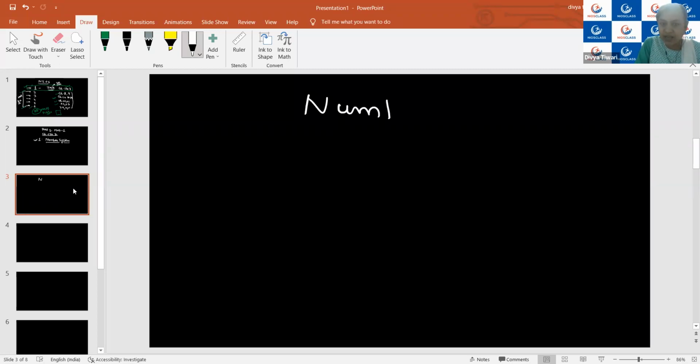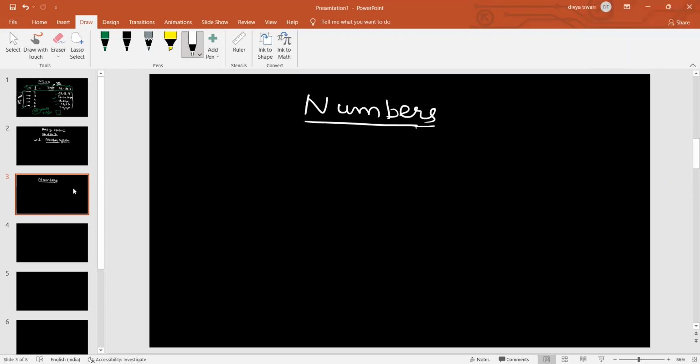What are the various types of numbers? If you have any idea, then please share. What information do you have? What are the types of numbers? Real numbers, rational numbers, irrational numbers, and integers. Yes.